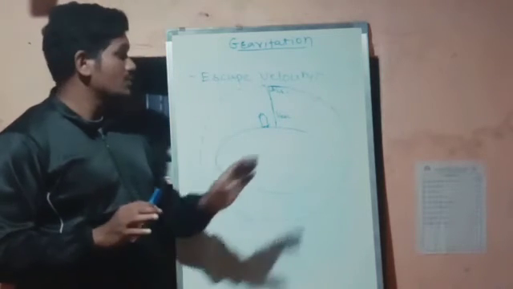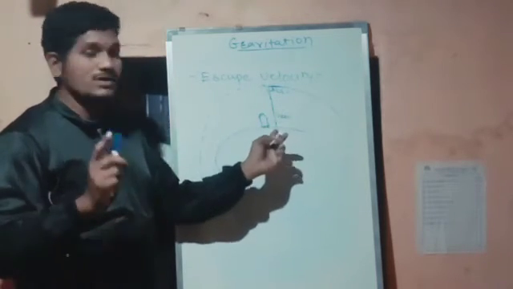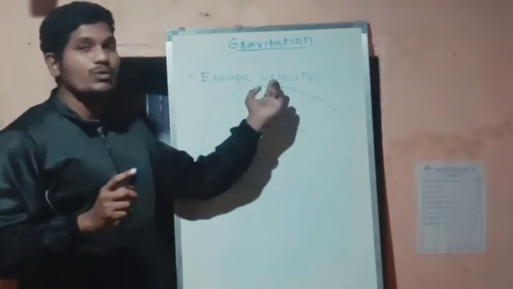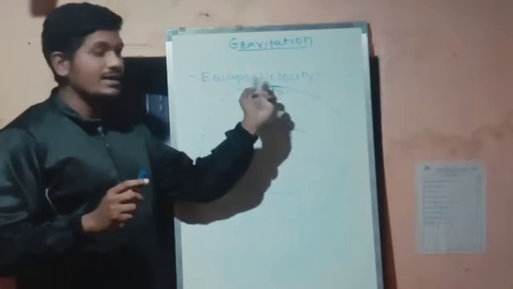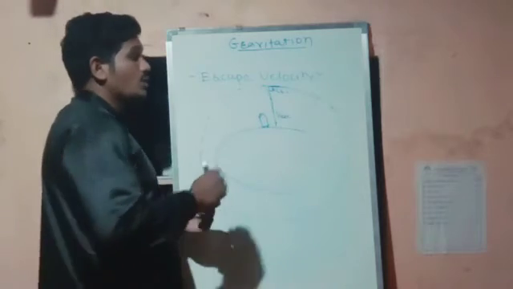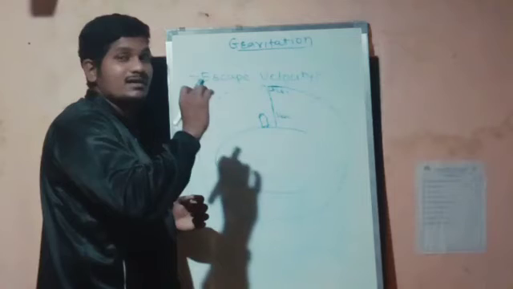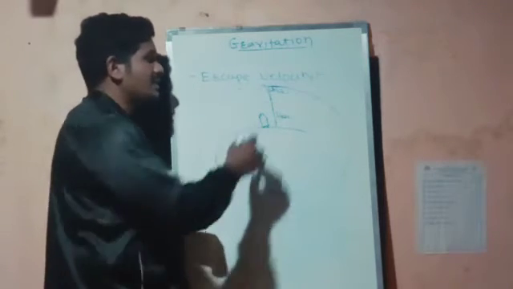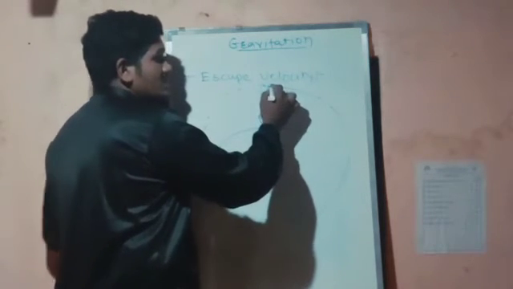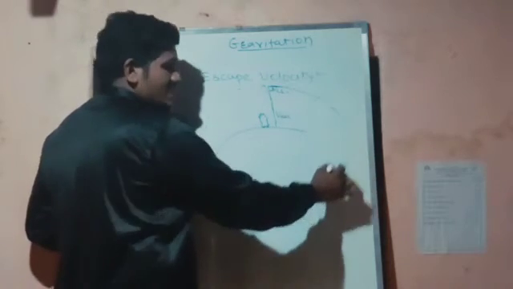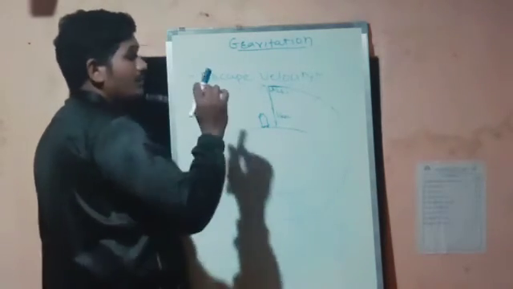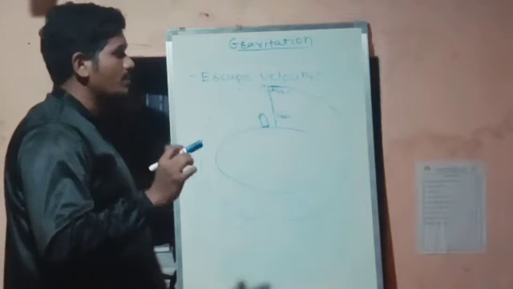In the first type of velocity, the rocket will move in the upward direction, and in the critical velocity, the rocket will take a turn at exactly the desired angle, usually 90 degrees.